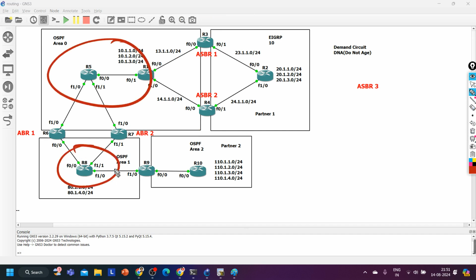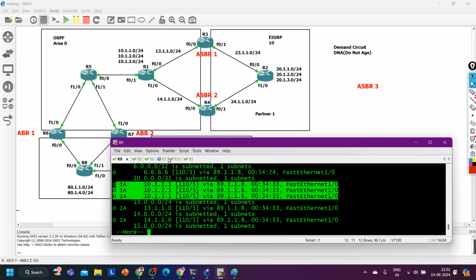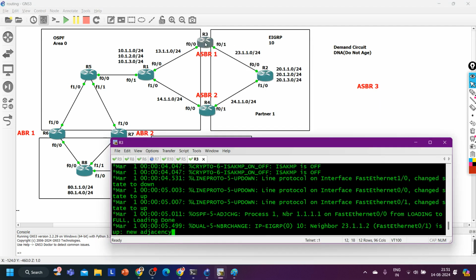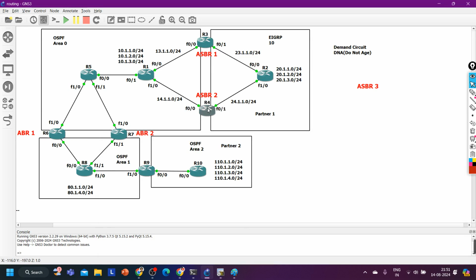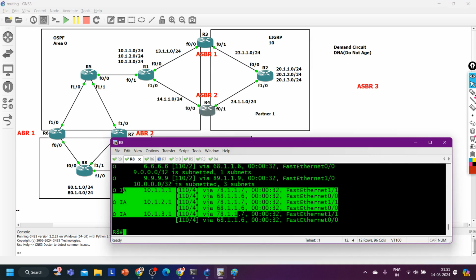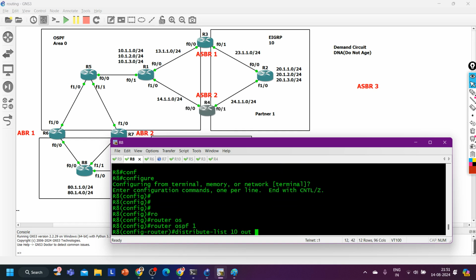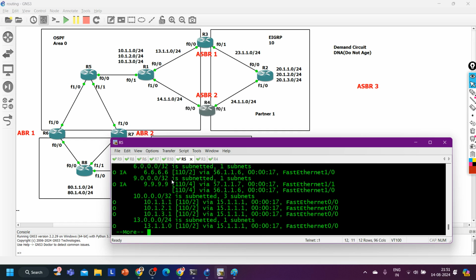Or let's suppose this headquarter or branch office 1 and branch office 2 do not need to communicate with this department, the middle department with the middle subnet. So I can advertise one subnet from this side and one subnet from this side. So let me take you here on router number 3, and router 4, and before that let me remove the filtering from router number 8 because it's not working. Router ospf 1 and distribute list, say no to this distribute list.